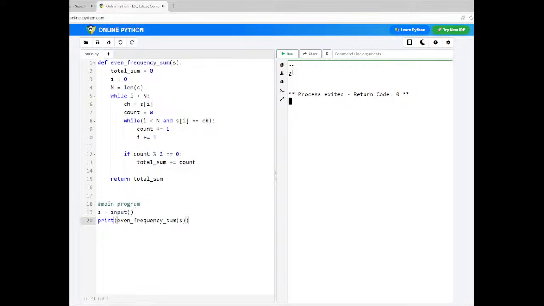So there also it prints 0 here. See here, I just pressed enter there, that means no string, empty string I supplied. Now you got the answer as 0.